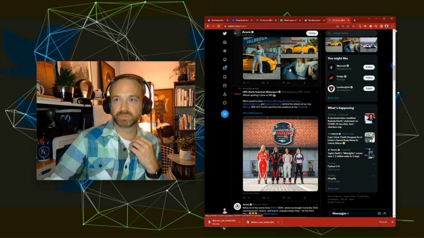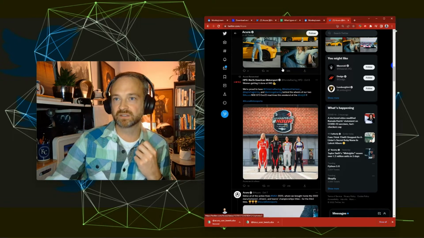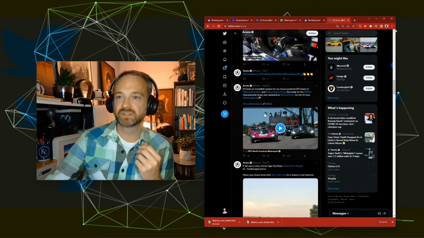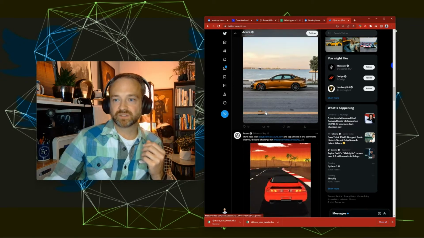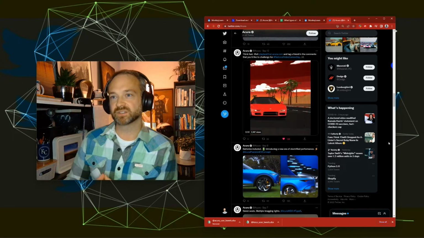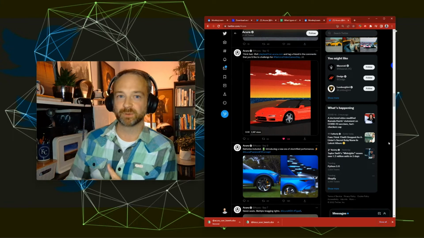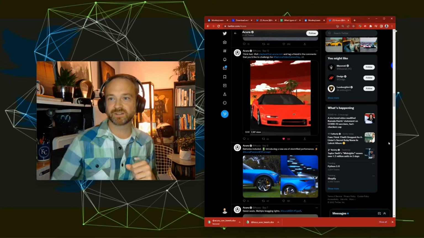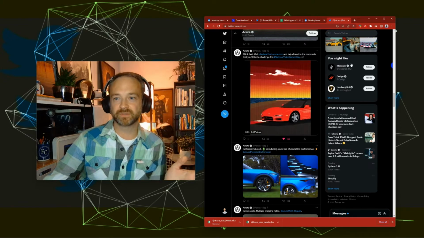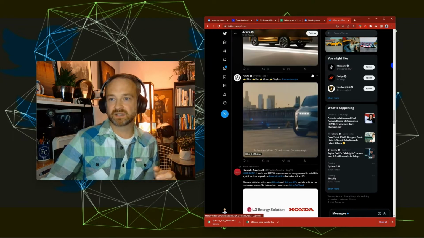Some vintage posts with the NSX that has completed. You have a few racing posts. And what else do we have? Another vintage NSX, one of the coolest cars of the early 90s. That was one of the first drivable supercars that didn't take a mechanic on it to fix it. And some excellent pixel art there. So it definitely has kind of a vintage play to it.